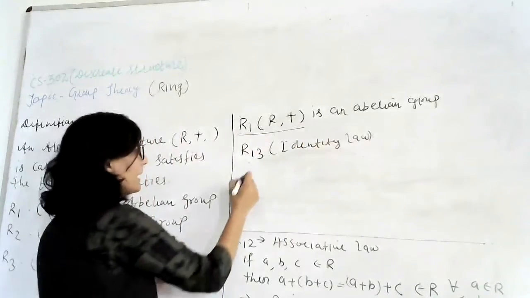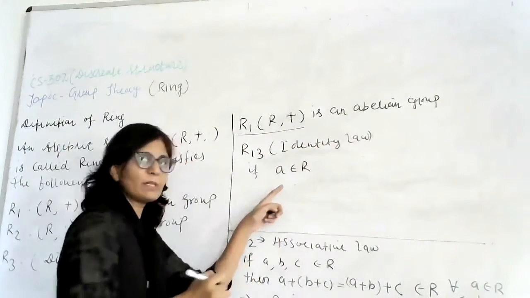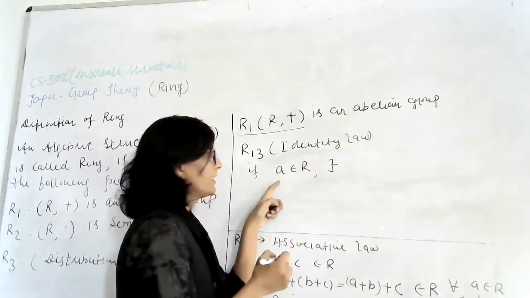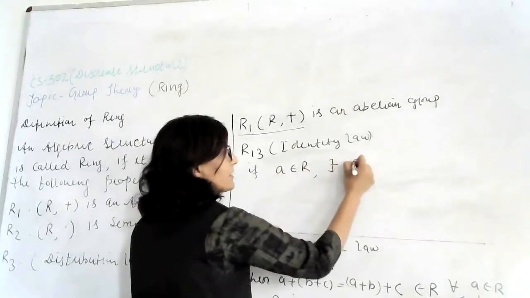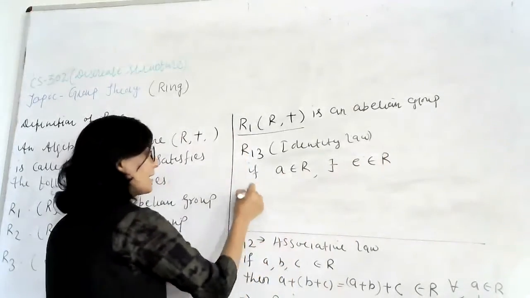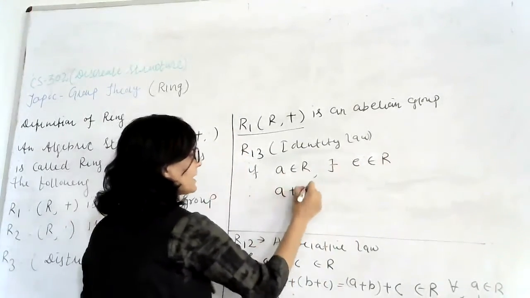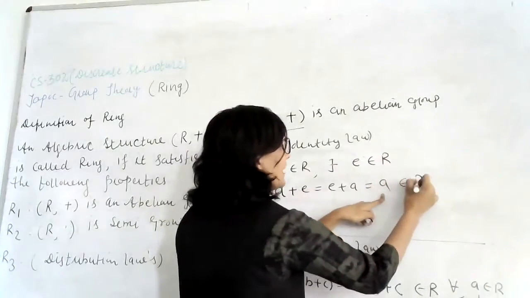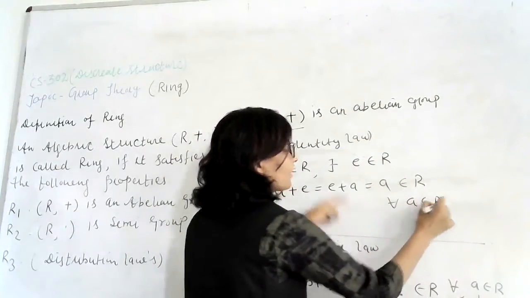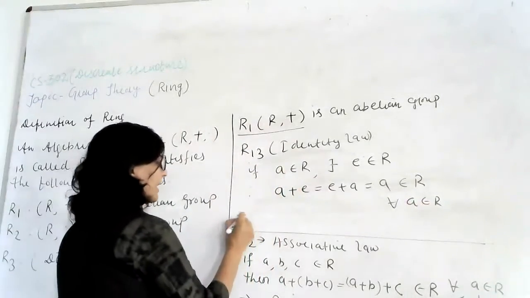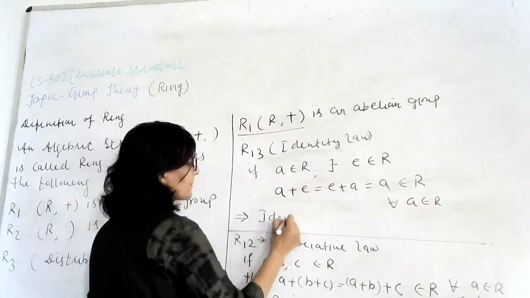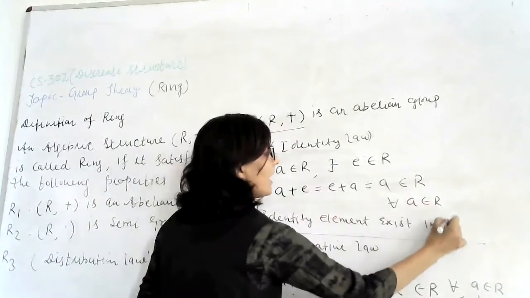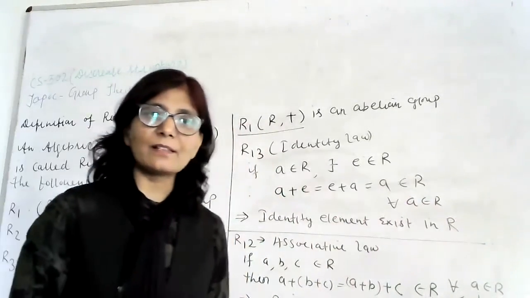Under the identity law, if A belongs to R, then there exists its identity E, which also belongs to R, such that A plus E or E plus A is always equal to A, for all values of A which belong to R. This implies that we can say the identity element exists in R.